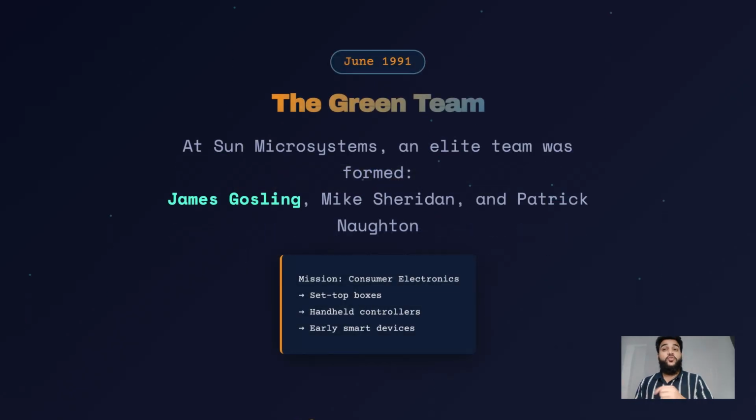Let's go back to June 1991. At Sun Microsystems, a small elite team called the Green Team was formed. It was led by James Gosling, along with Mike Sheridan and Patrick Norton. Their mission wasn't the internet, it was consumer electronics. Things like set top boxes, handheld controllers, and early smart devices.